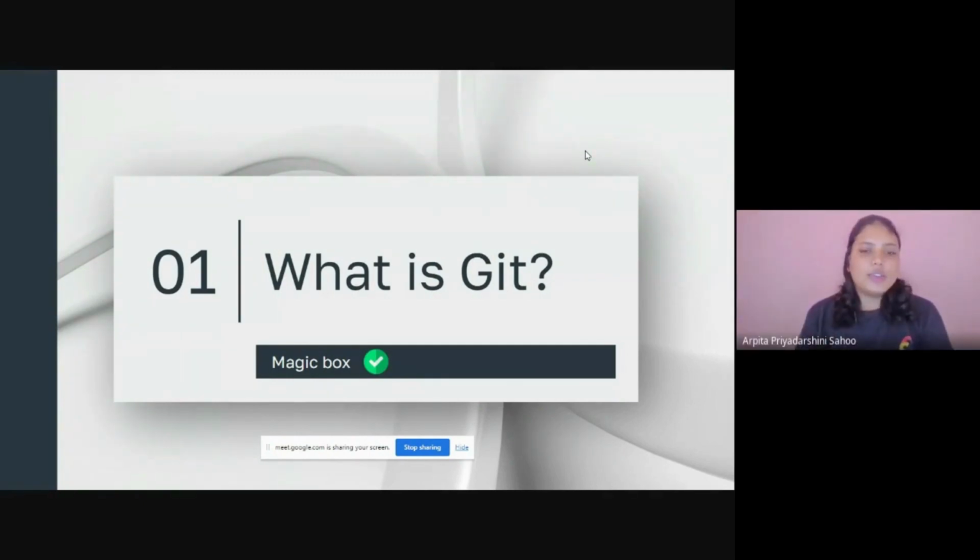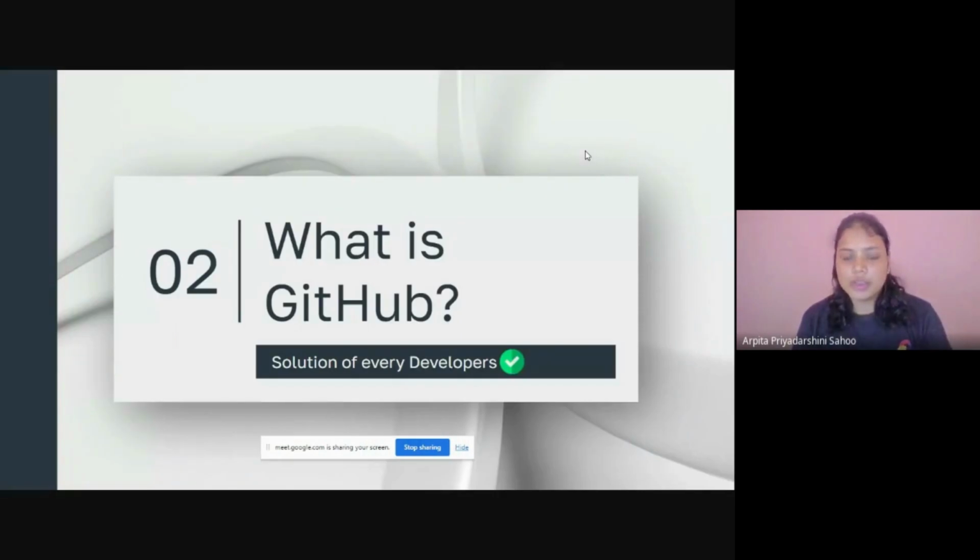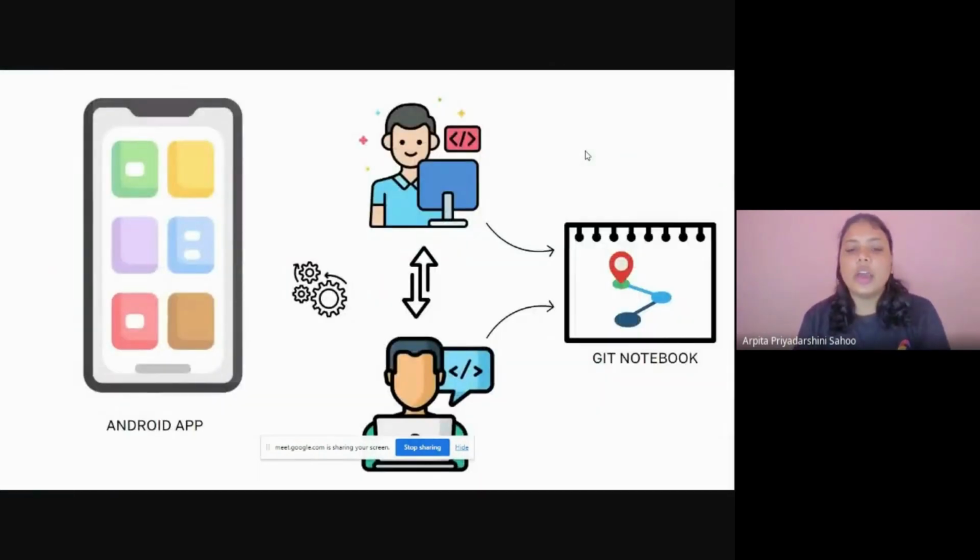Okay, great. So as you can see, I have written there a magic box. Let's open that. Suppose as we have just learned about the Android app, let's say we have a team of two people, and they are making an Android app together, and they are tracking their record on a notebook called Git notebook, and they work together for the Android application. And we will talk about this part later.